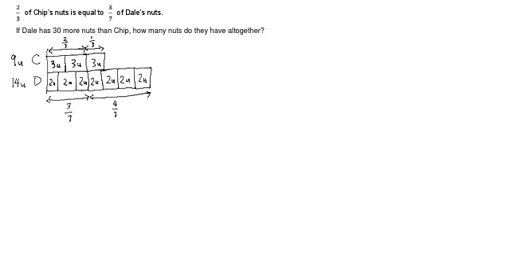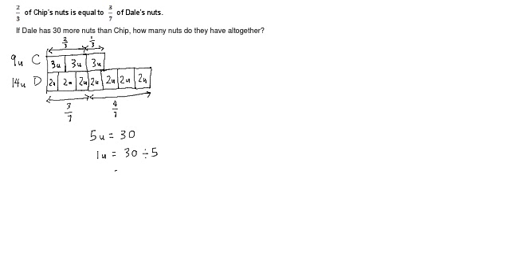Now, they say that Dale has 30 more nuts than Chip. So you know Dale 14 units, Chip 9 units. You can see that Dale having 14 units is definitely more than Chip 9 units, right? So the difference is how many units? The difference is 5 units, right? And this difference is the 30 more nuts. So 30, 1 unit means 30 divided by 5, and you can get 6, right?